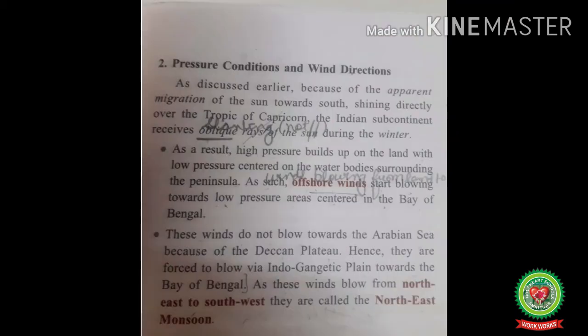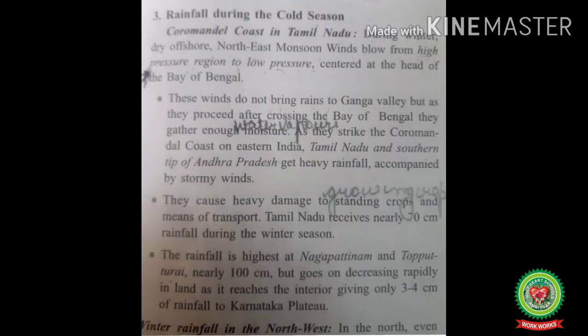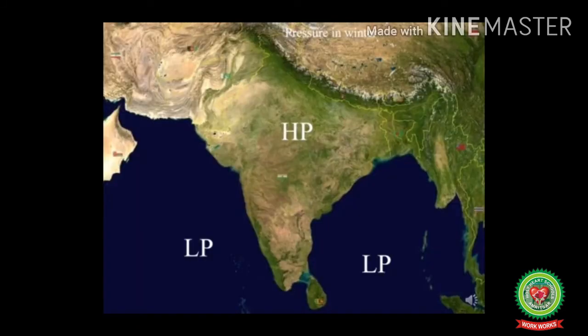Next, we are starting with the pressure conditions and wind direction along with the rainfall during the cold season. Before starting with their reading, let's discuss these topics in brief with the help of a map. Due to low temperature, high pressure develops on the mainland of India.